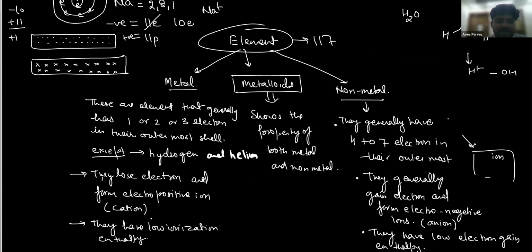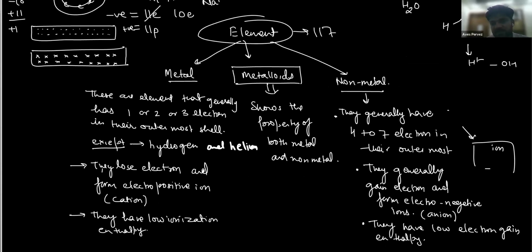Now write it down: metals lose electrons and form electropositive ions, which we call cations. They have low ionization enthalpy. What is ionization enthalpy? We'll discuss. And let's move to this one. Non-metals generally have 4 to 7 electrons in their outermost shell. They generally gain electrons and form electronegative ions. They have high electron gain enthalpy. And metalloids show both properties of metals and non-metals. Please write it down.